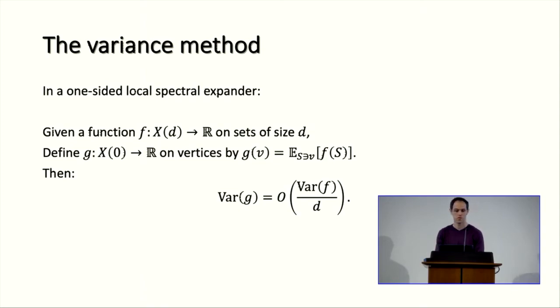So what's the variance method? I think it's a very nice and clean idea.